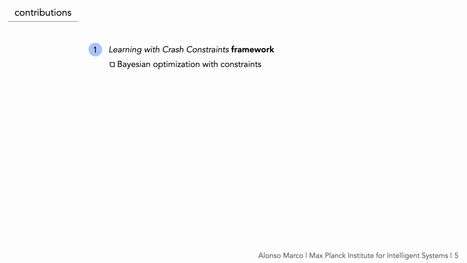So our first contribution is a framework that treats failures in a principled manner. And for this, failures are interpreted as constraint violations rather than cost penalties. In particular, we tackle the case in which no data is obtained upon failure. So following the naming convention in the literature, we call these learning scenarios learning with crash constraints. And we address the controller tuning problem using Bayesian optimization with constraints, where areas with failures are avoided as these areas are revealed during learning.